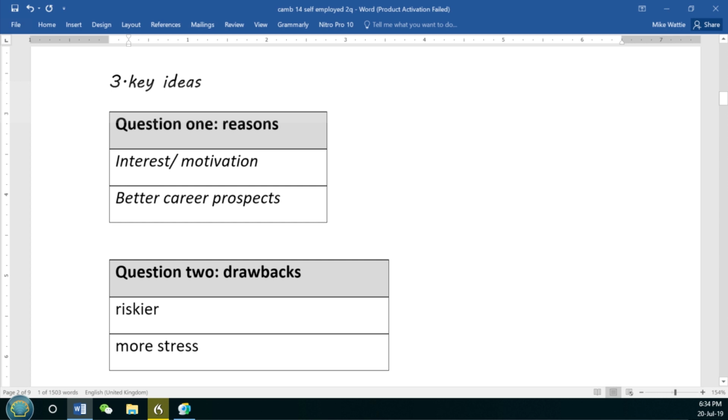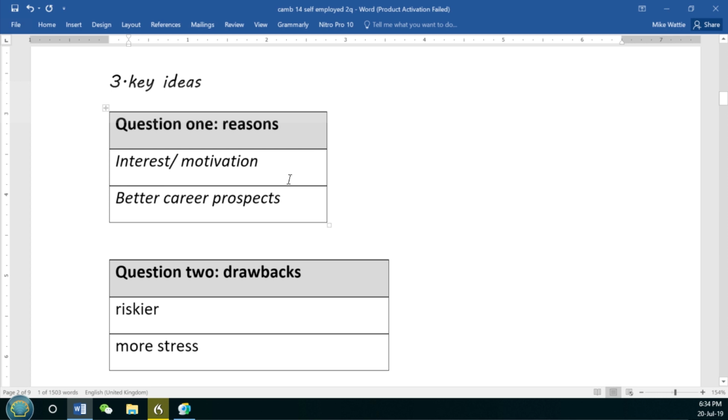I don't suggest you have 3, especially don't have 3 for one and then 2 for another. This is unbalanced. And then the other issue with having 3 is that you're either going to end up with a really long essay, or if it's not a long essay, then you're just not going to be able to develop your key ideas well enough.